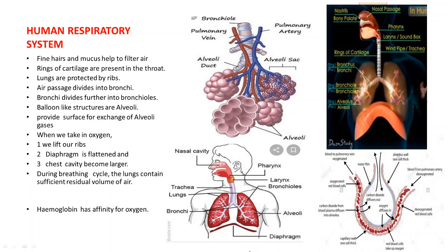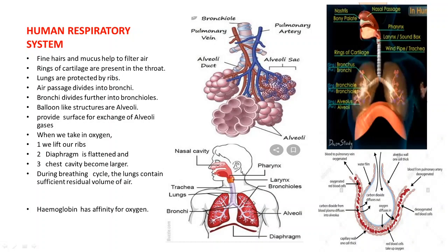Now this is the breathing cycle. During this breathing cycle, that is when air is taken in and out, the lungs contain a sufficient residual volume of air. So far what we have discussed is that air enters the body by diffusion.